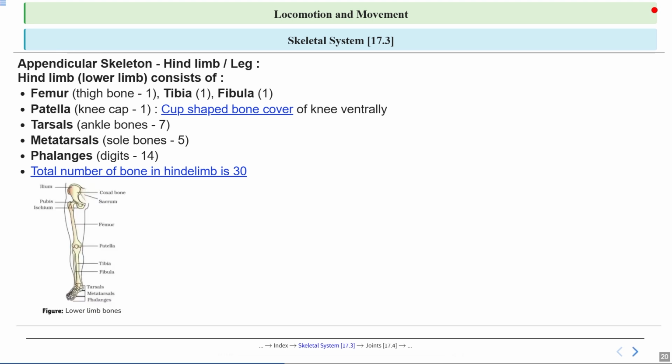So you can visualize the bones present in the limb in the given diagram. You just carefully observe here each bone in the lower limb and their position through this picture.